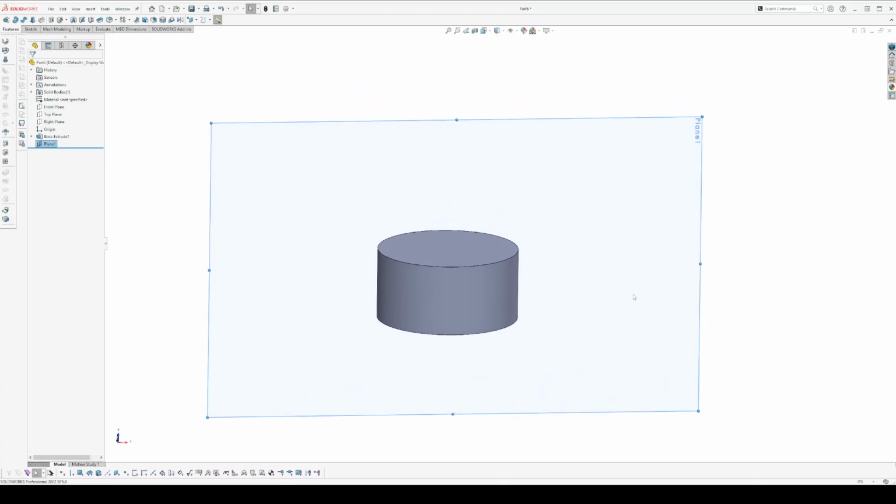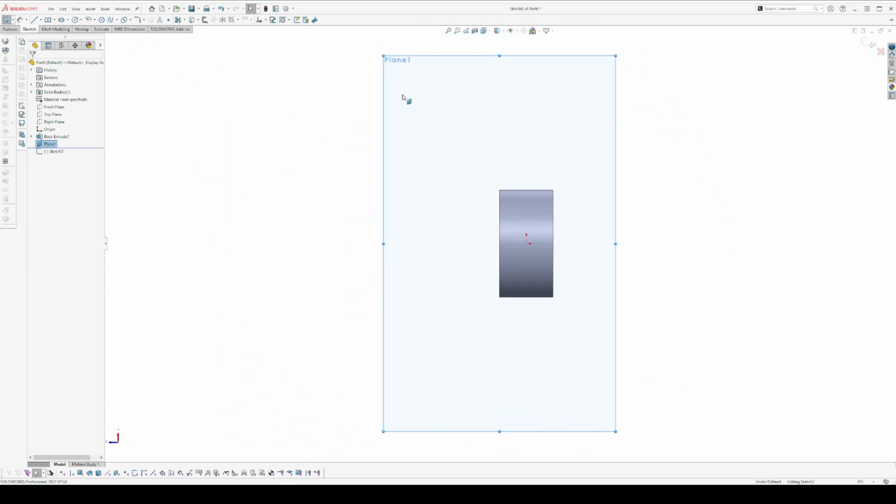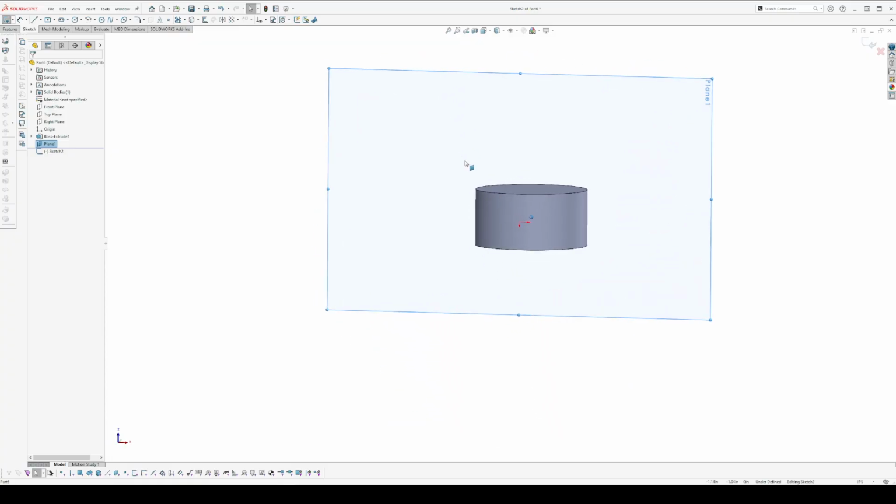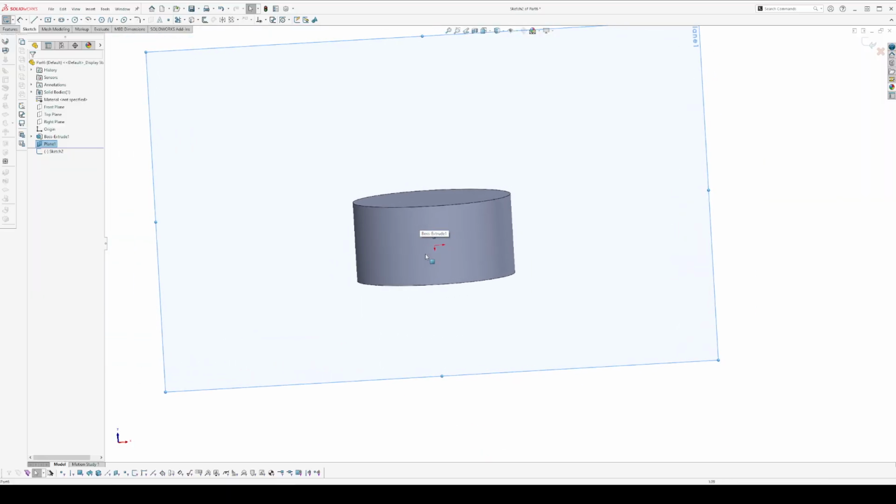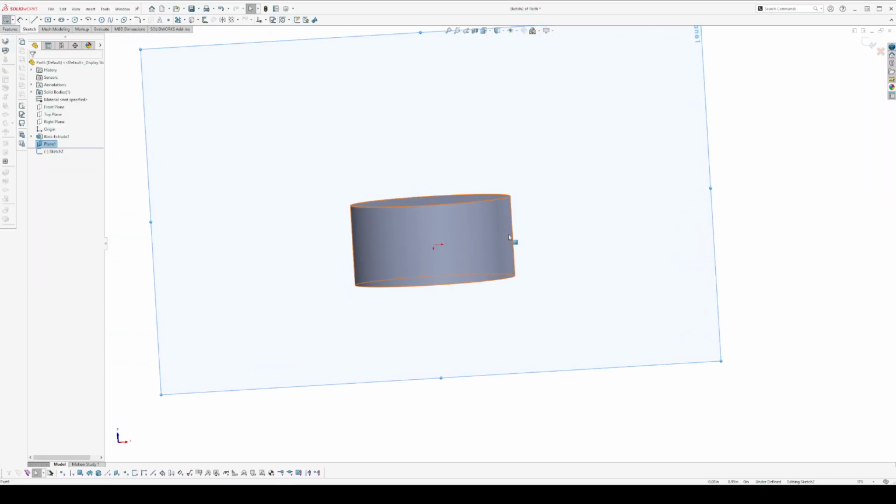Next, you want to write some text in this plane and project it onto the cylinder surface. To do that, we could just sketch text in this plane. So let's do that. I'm going to provide a guide curve for the text.